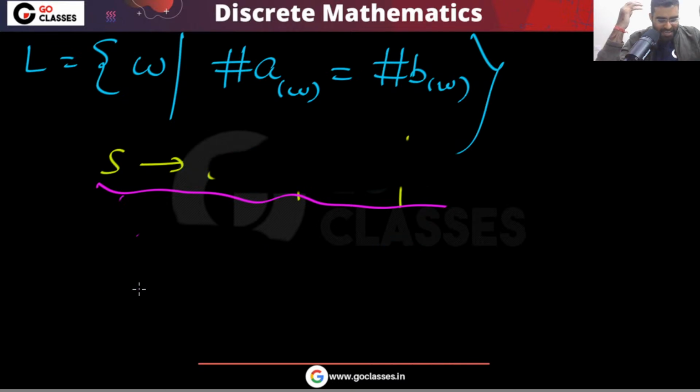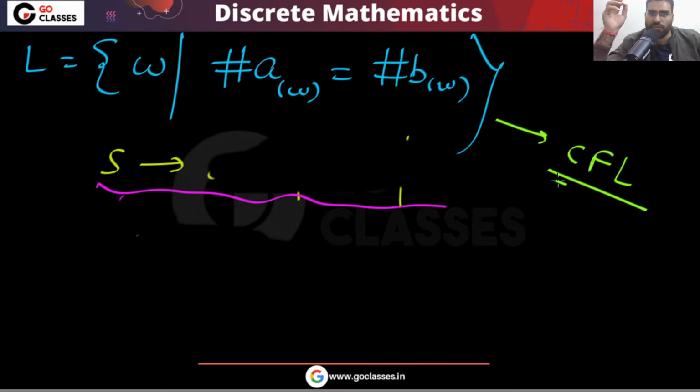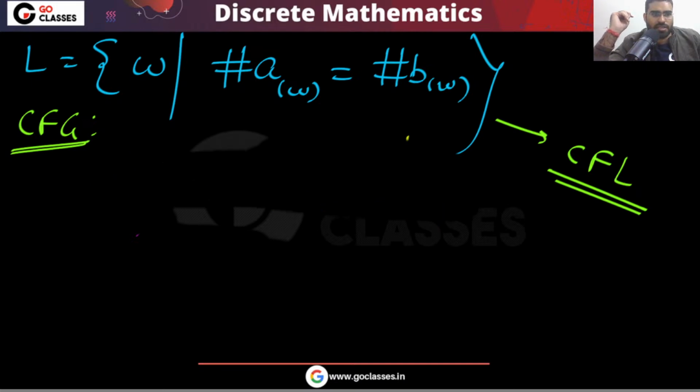Then what is the correct grammar for this language? All the four grammars that are given to you are not correct. This is a context-free language, but give me the correct grammar for this. Can you give a correct grammar for this one? Yes, of course, you can easily give a correct grammar. The standard grammar you can give like this. Let me give you.